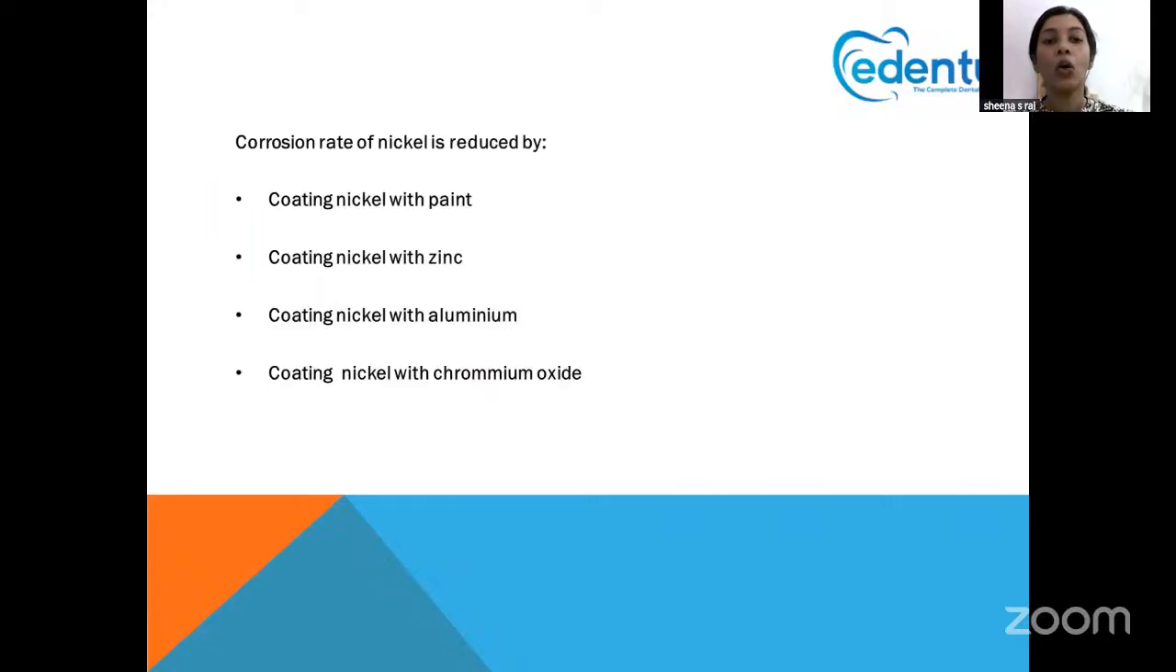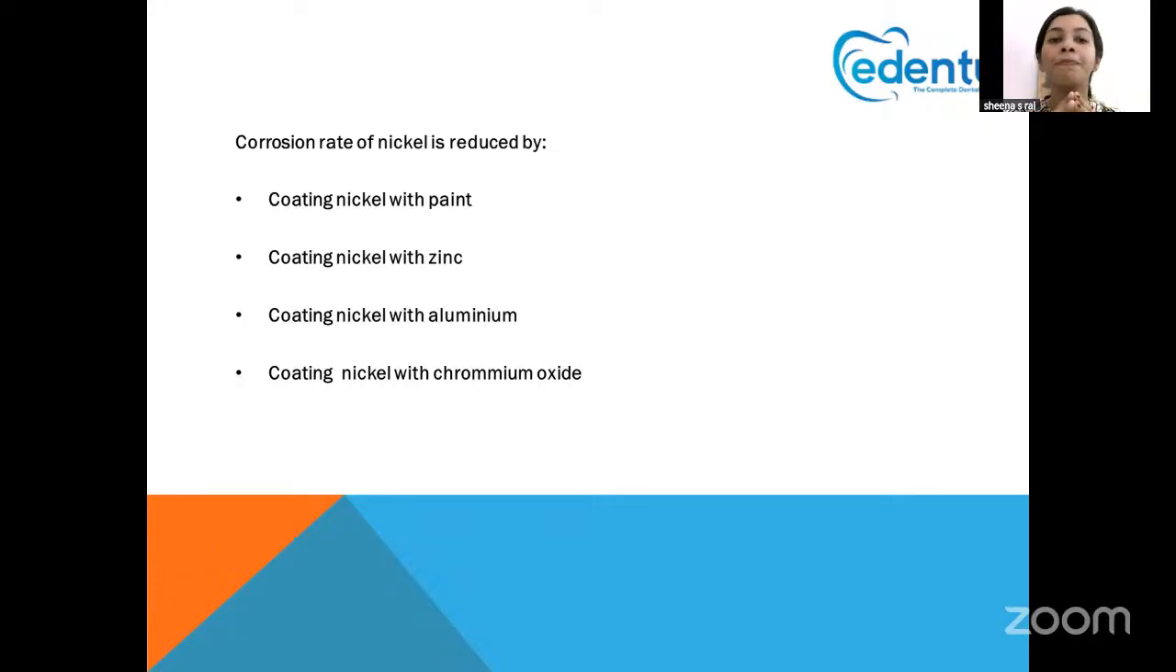Next question, corrosion rate of nickel is reduced by. There are various procedures given here as options. First is coating the nickel with paint, coating the nickel with zinc, coating the nickel with aluminium, coating the nickel with chromium oxide. So we know that there are two terms being used in this section, that is corrosion and tarnish. Corrosion is not a superficial thing. It is actually in-depth chemical reactions taking place. Okay, we know that wet corrosion is there, dry corrosion is there.